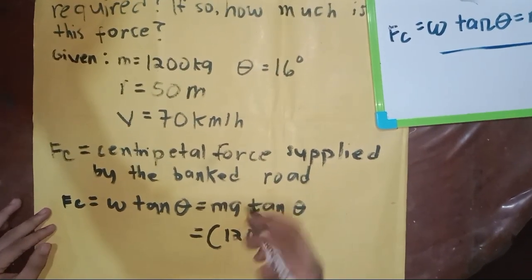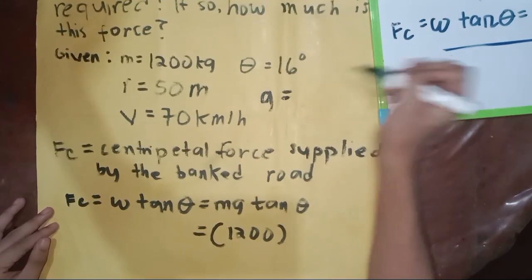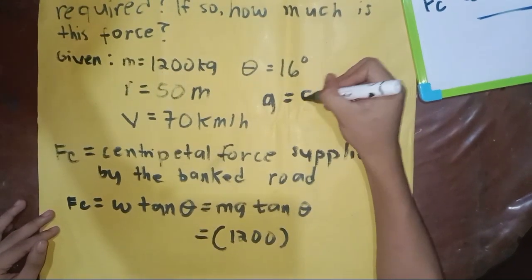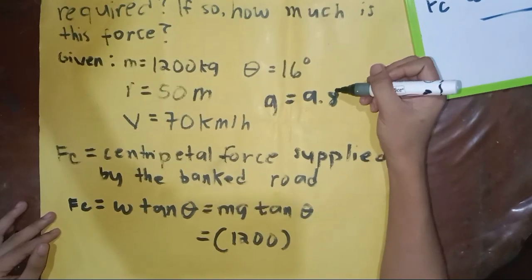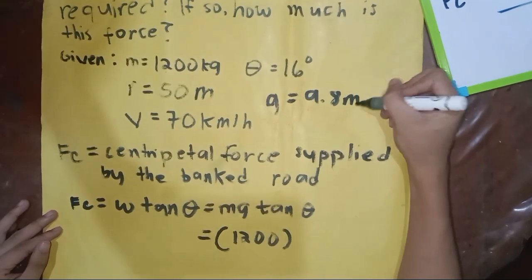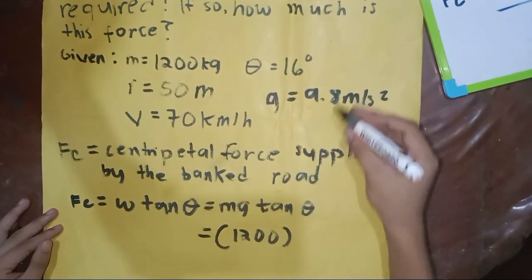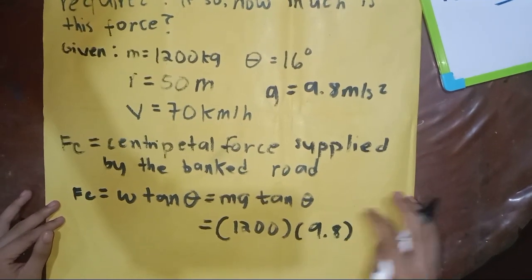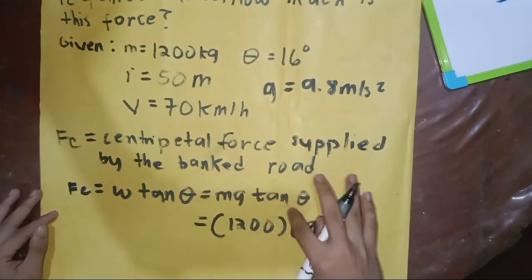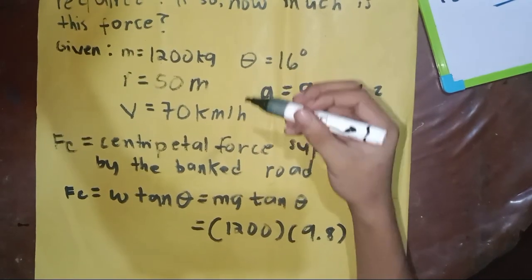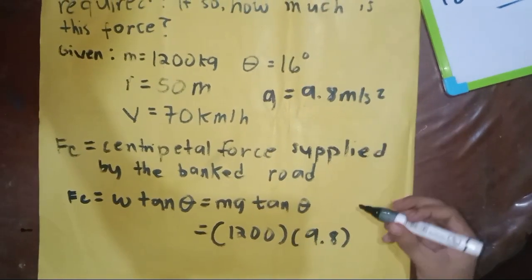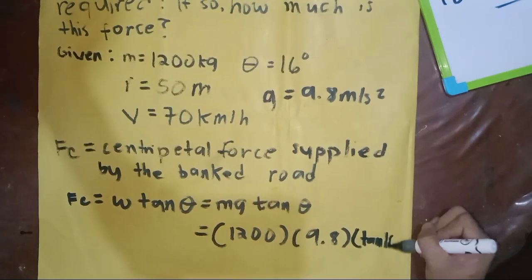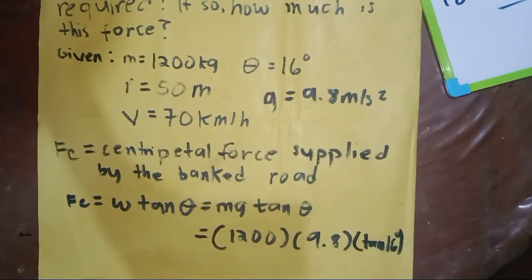G is the gravity, which is equal to 9.8 meter per second squared. So we substitute 9.8, and our angle is 16 degree, so tan 16 degree.